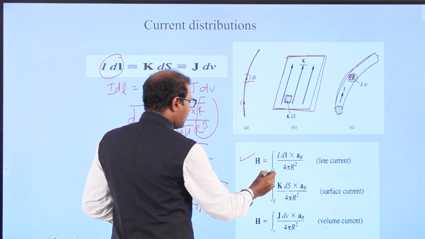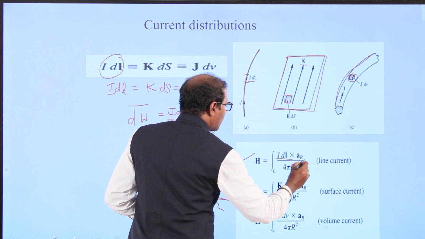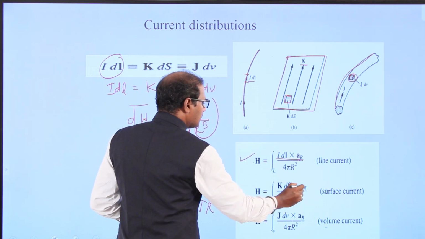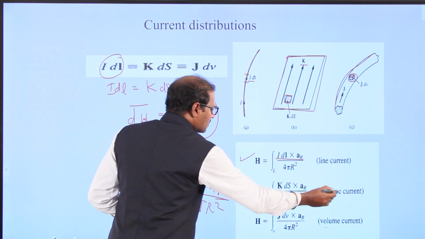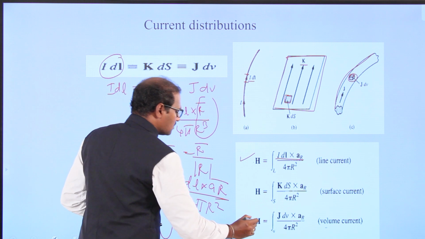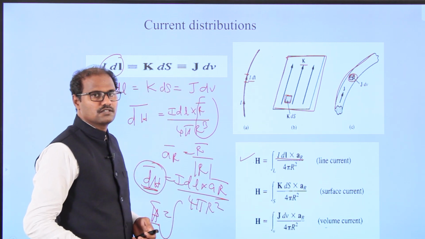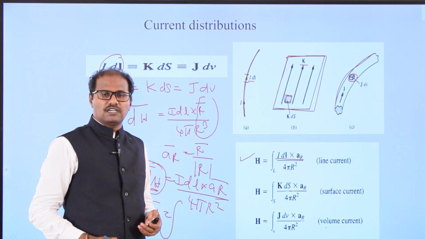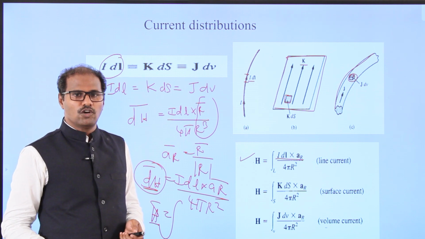So integration over line, surface and then volume. I dL cross aR by 4πR², where aR is a unit vector. K dS cross aR by 4πR² is called the surface current. The next one, H equals ∫ J dV cross aR by 4πR², is called the volume current. We can represent the magnetic intensity for line, surface and volume currents.